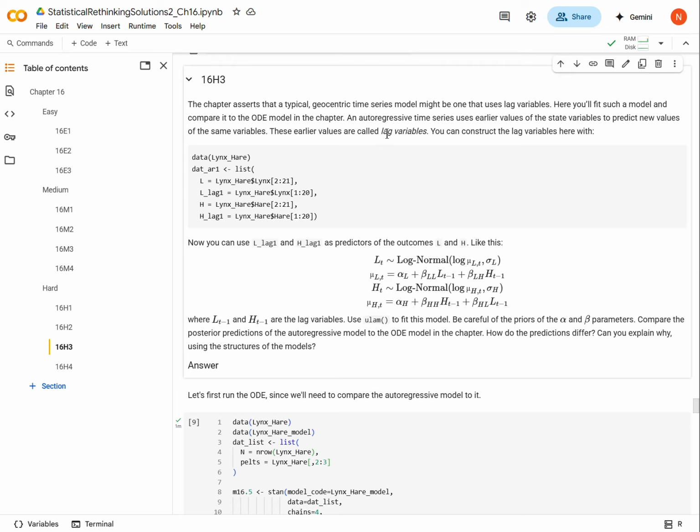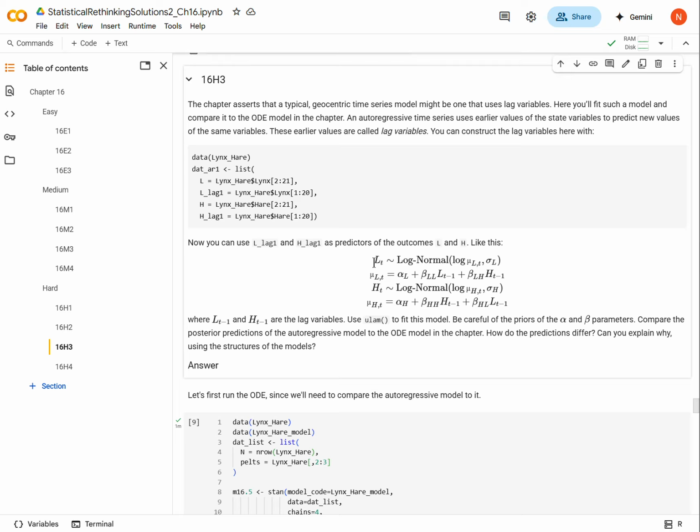Okay, and so each time period that is one behind the one that we're considering is called a lag variable. The question tells us how to create these lag variables, but basically if we're looking at observation t, then the lag variable is t minus 1. And so this gives us the code how to do that right there. And then this is the model that we will instantiate into rethinking or Stan or whatever. So it looks like this.